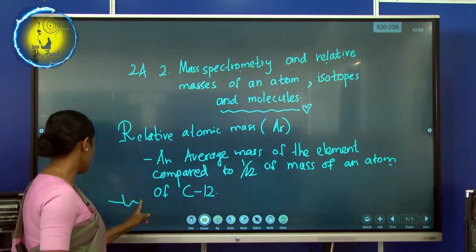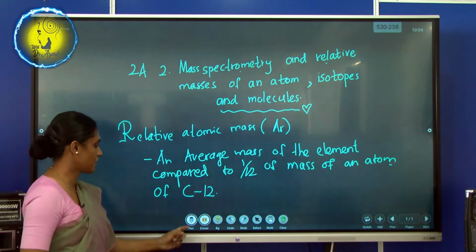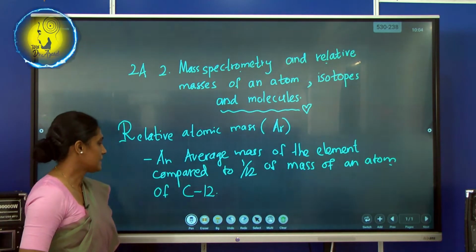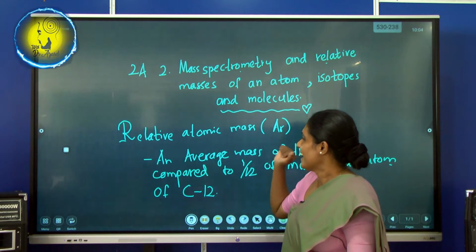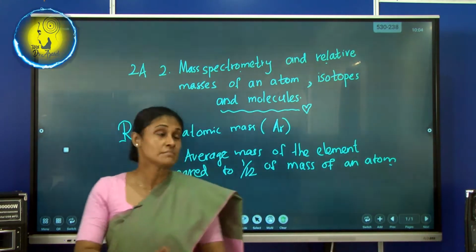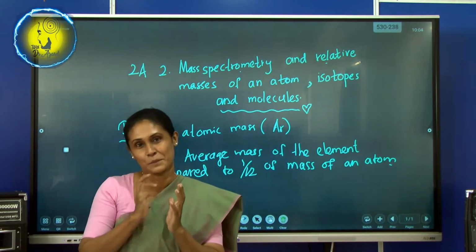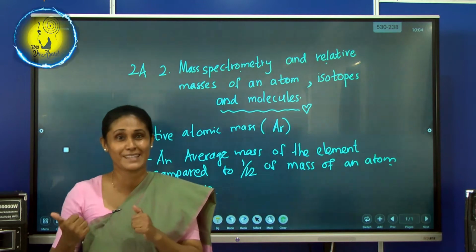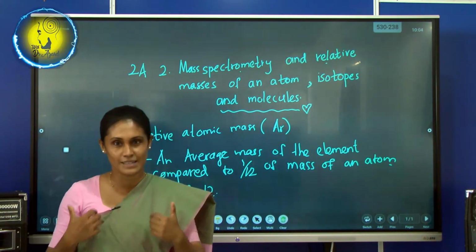Because of my smart board, it starts to draw lines on the board. I'm sorry. Let's see whether you can learn this relative atomic mass by heart. This is a very simple thing, but we have to learn it by heart, and don't think that the people who make the papers will ask, okay children, define the relative atomic mass. No, this is to get an idea.